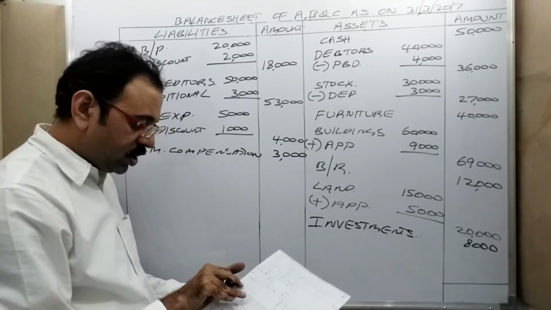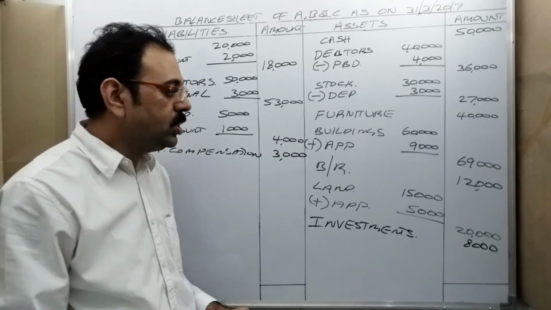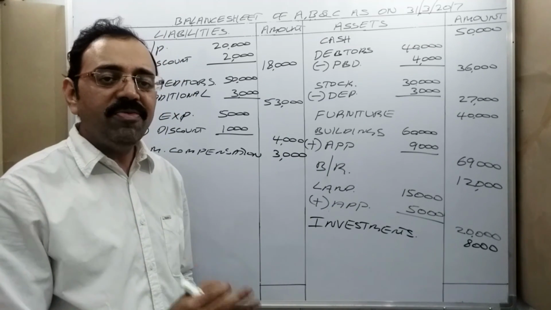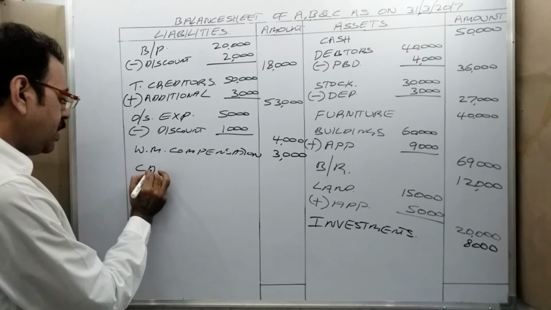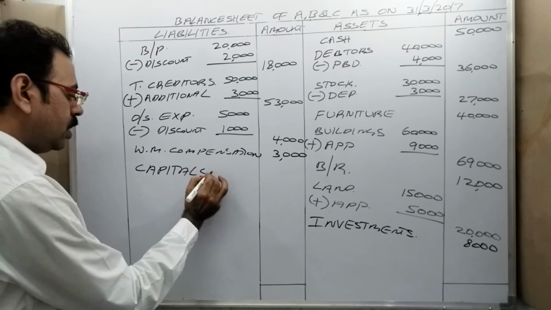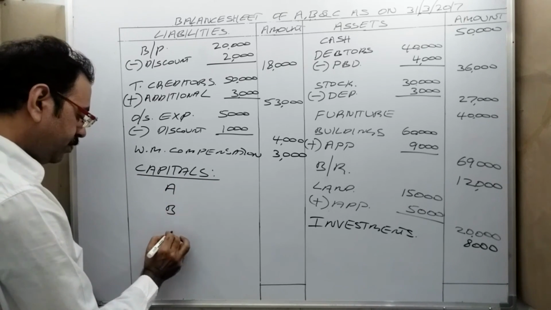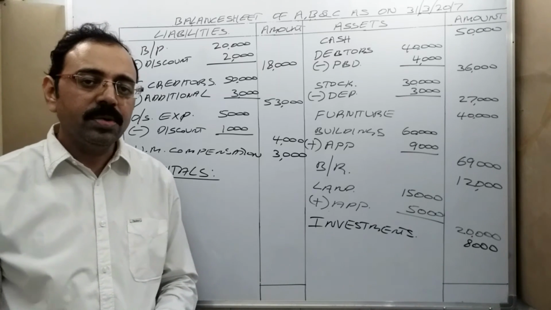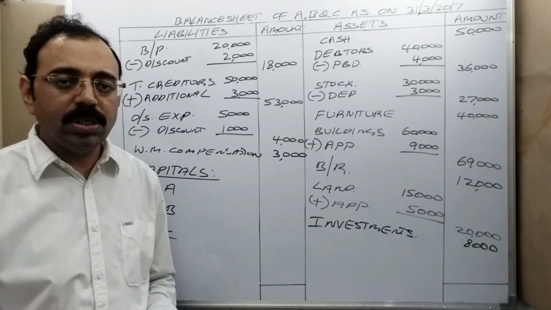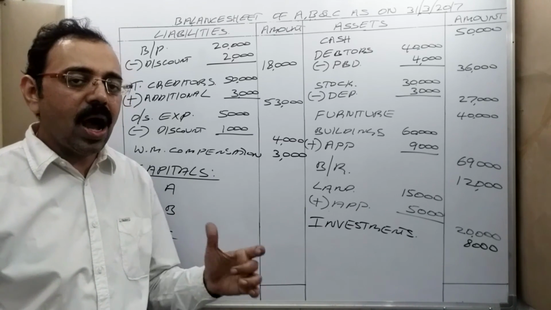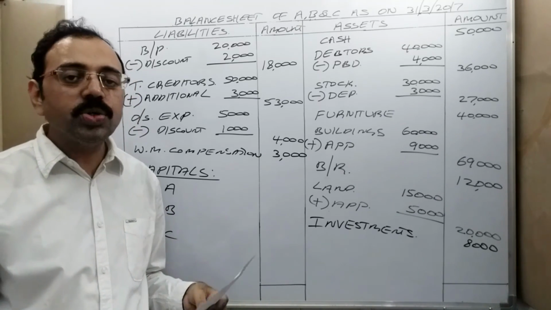Then creditors outstanding. Yes. So the balance sheet amounts and adjustment amounts, all we have taken. Then finally, write down the capital amounts here. On the liability side, capitals. Now, 3 partners are there. Then which amounts should we write? Will you write old balance sheet values? No. We prepared capital accounts. In the capital accounts, see the answers. Balance carried down figures. Those 3 amounts we should take here.